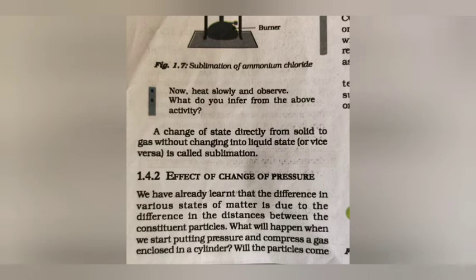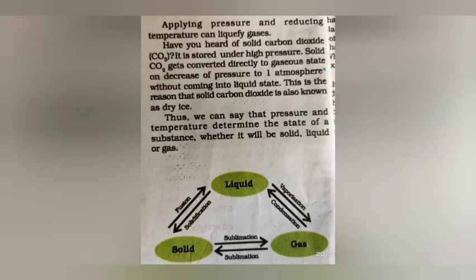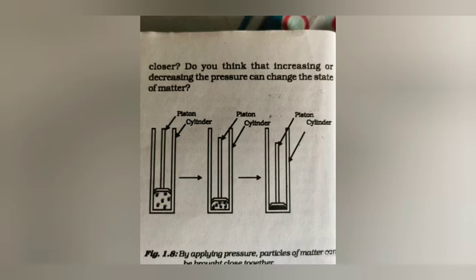When gas changes into liquid, it is called condensation. When liquid changes into solid, it is called solidification. And gas directly into solid is called sublimation. So, how can we do these changes? This can be done by applying pressure and changing temperature.